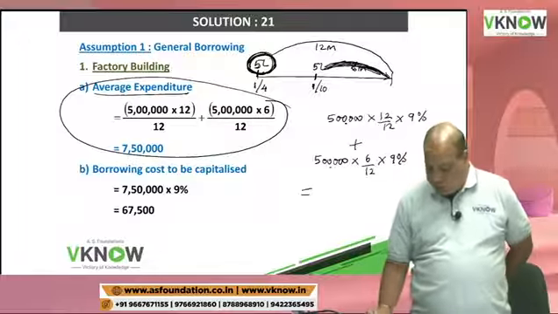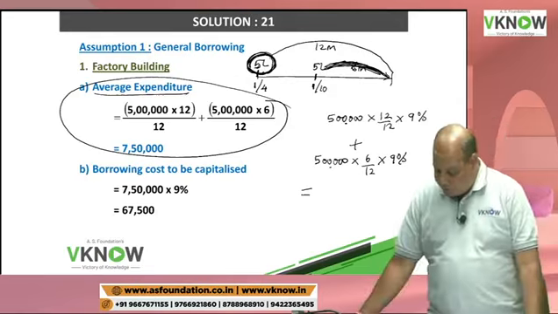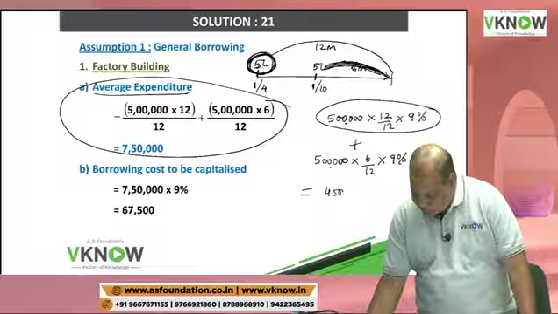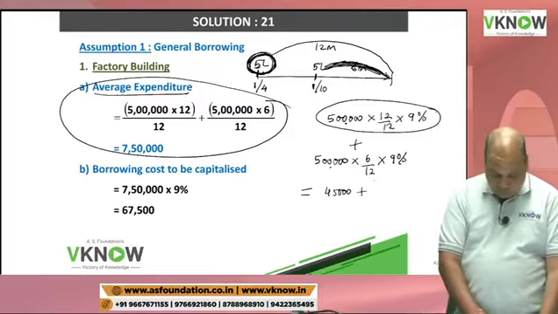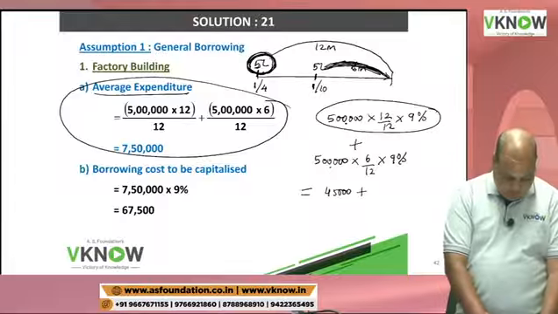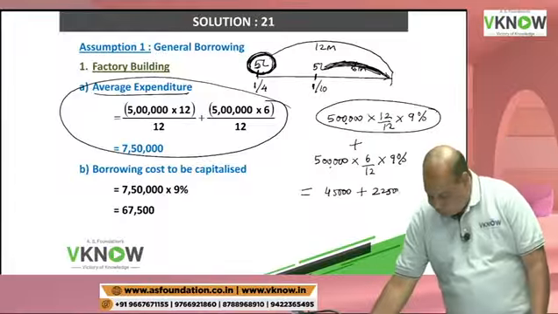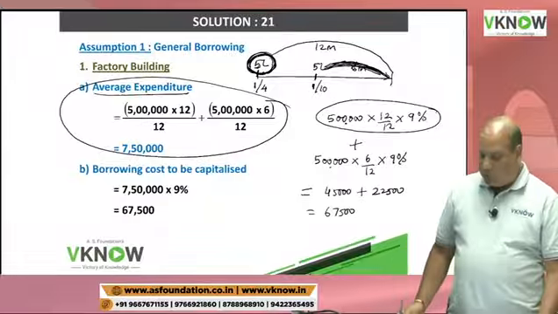Yes. Now take your calculator and try the calculation. This interest comes to 45,000 and this interest comes to 22,500, which exactly matches with 67,500.